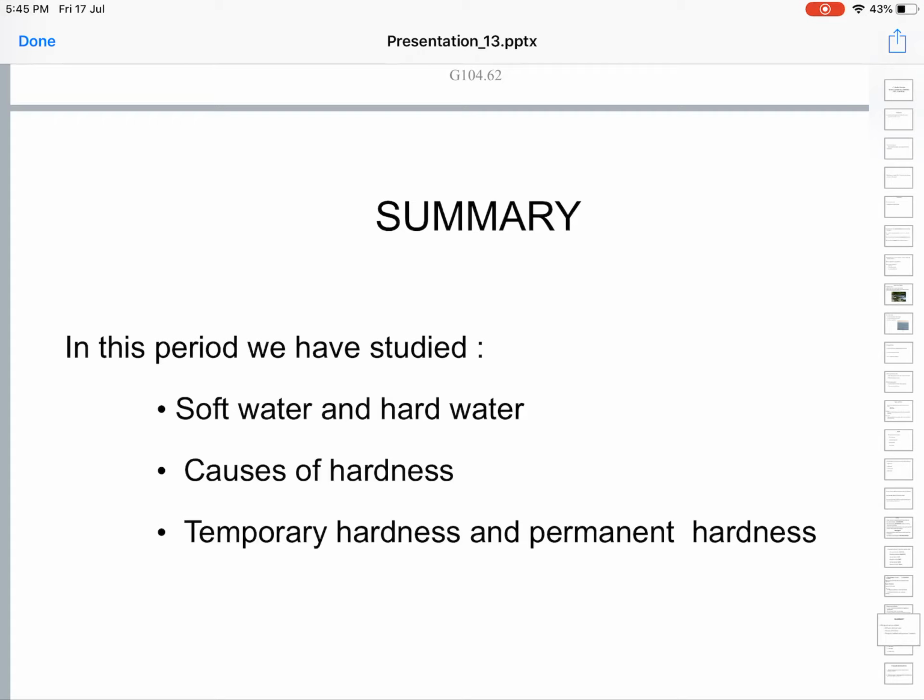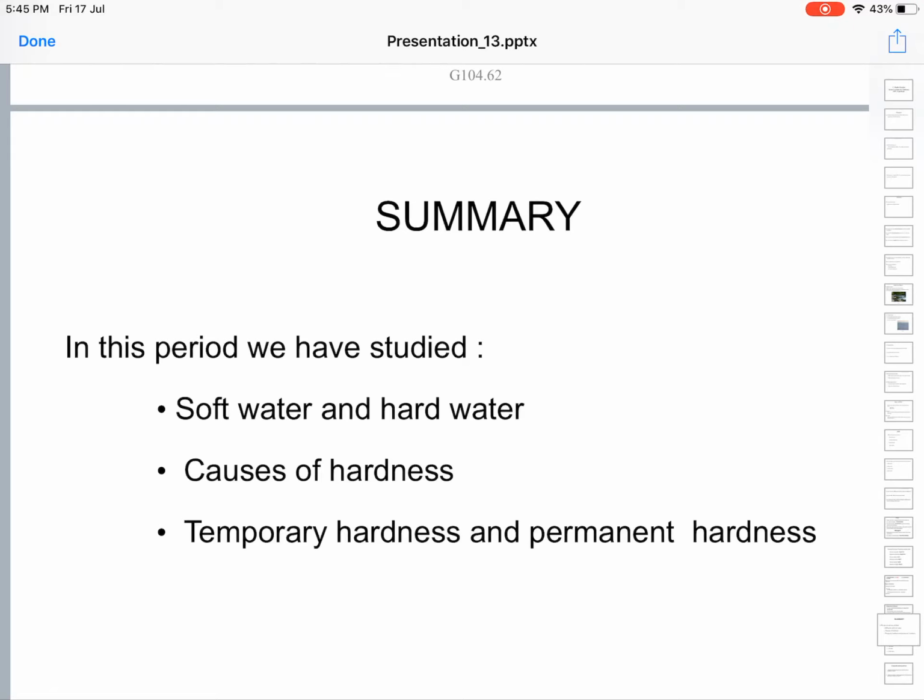Once all the salts are exhausted and precipitated out, then soap will mix with water, or mingle with water, and it will give lather. Soap is chemically sodium stearate. The sodium stearate is highly miscible with water, or soluble in water, you can say.